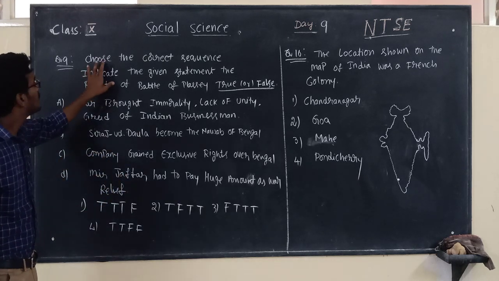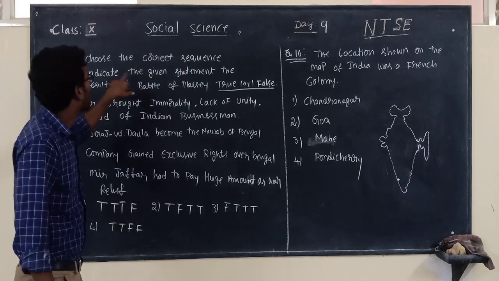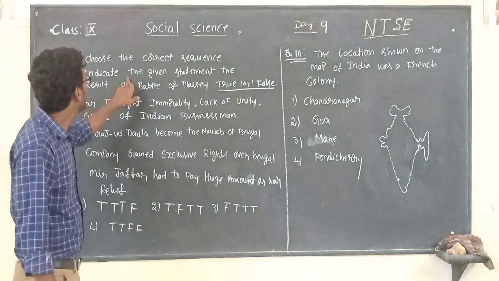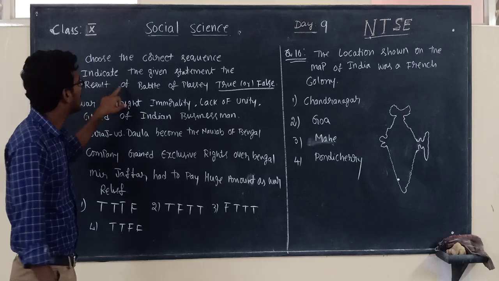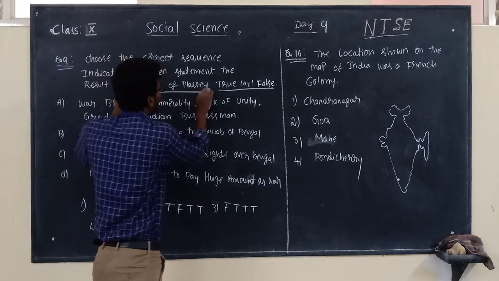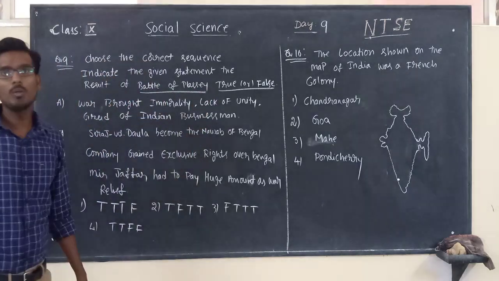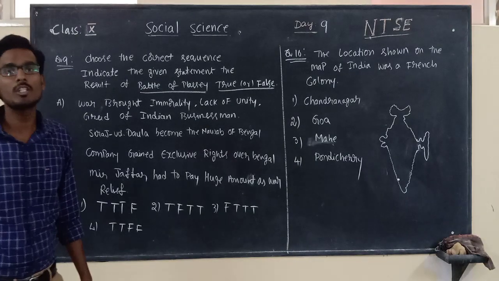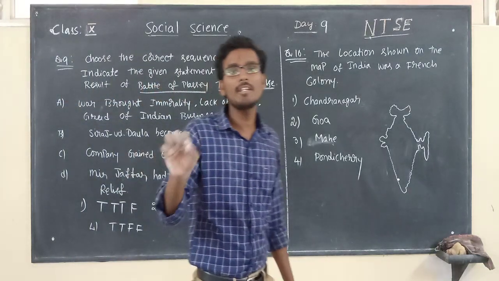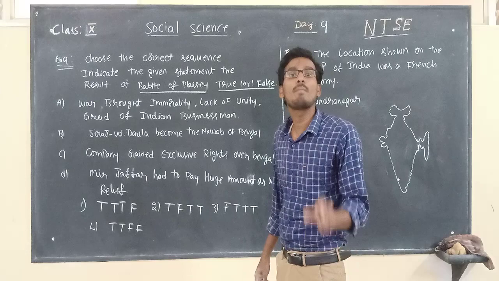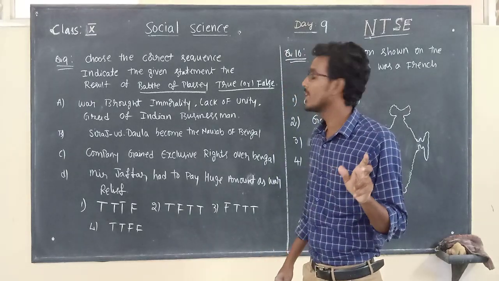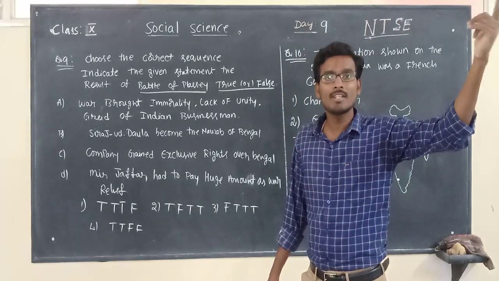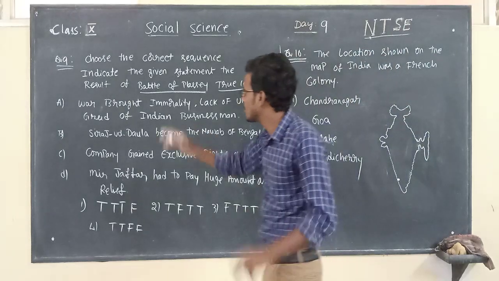So now here, listen. Choose the correct sequence of option indicating given statements. Result of Battle of Plassey. In order to give the answer for this question, you must know the information about the result of the Plassey War. The Plassey War takes place in which year? 1757, right?